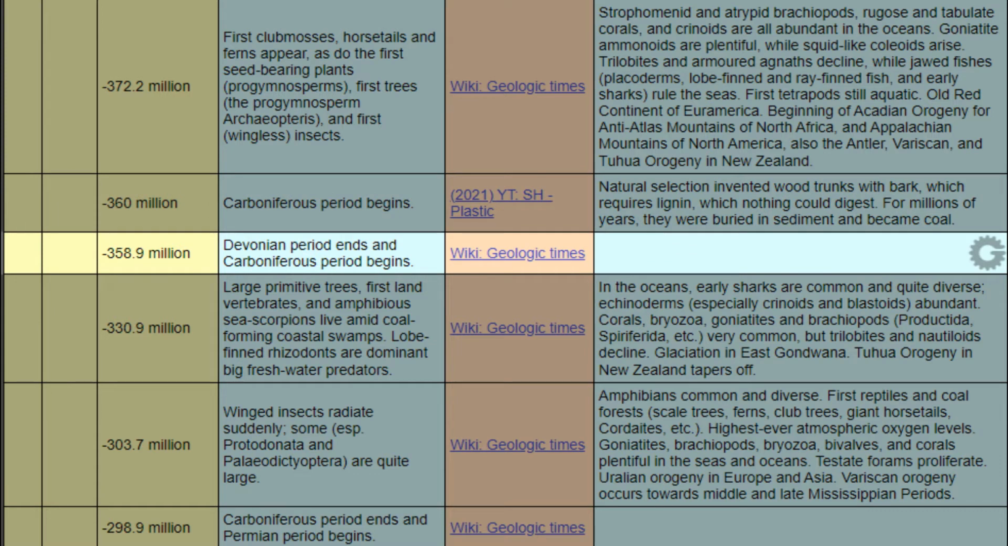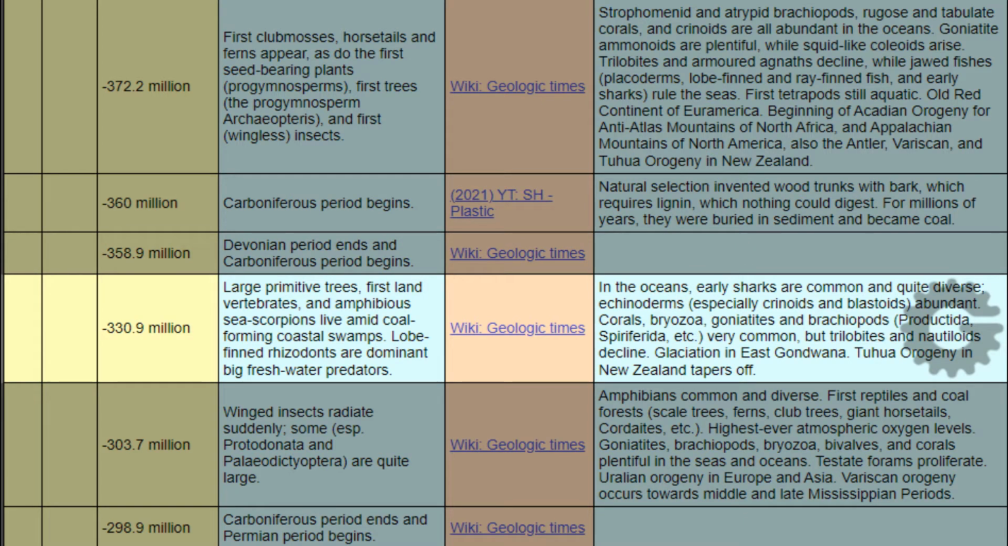When? Negative 358.9 million years. Event. Devonian period ends and Carboniferous period begins. Reference: Wikipedia, Geologic Times. When? Negative 330.9 million years. Event.